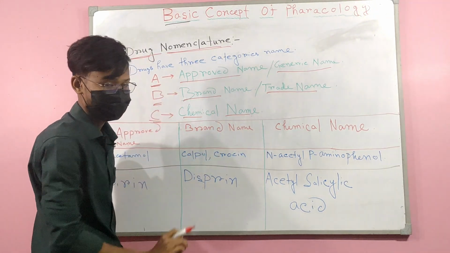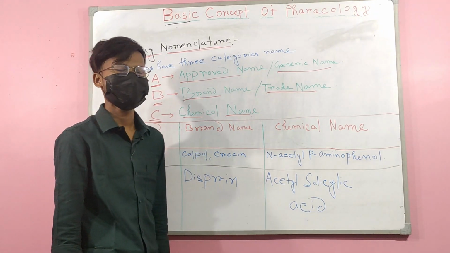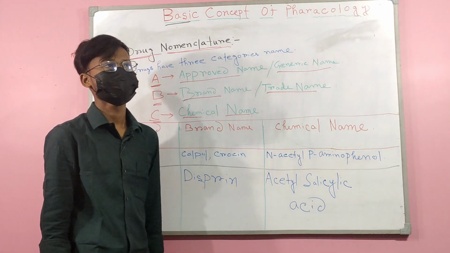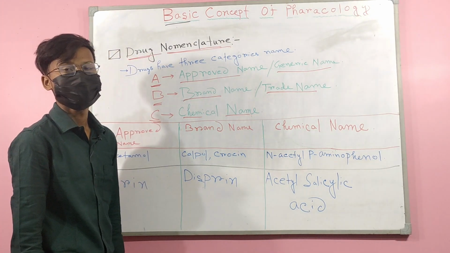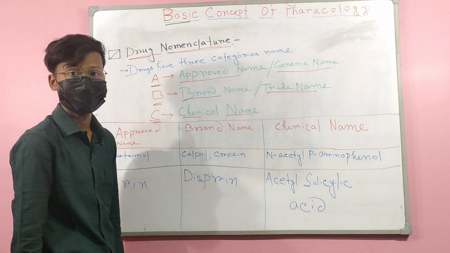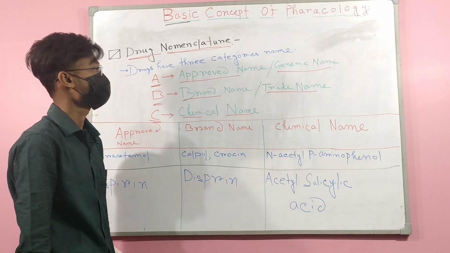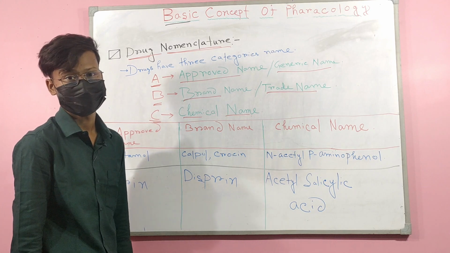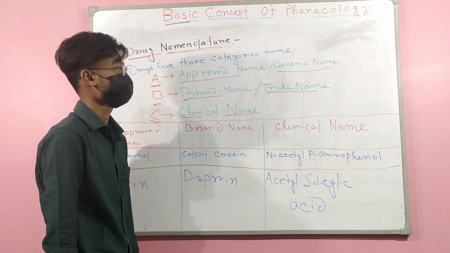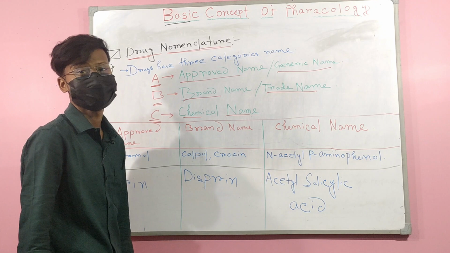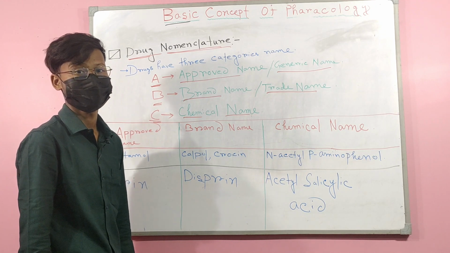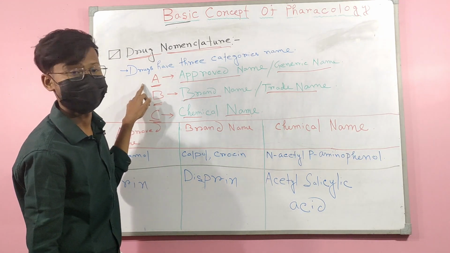So, what is the approved name? Approved name means, when any pharmaceutical company prepares a new medicine, they first have to get this medicine approved by a legal authority. The legal authority gives the name of the new medicine. This is the approved name.